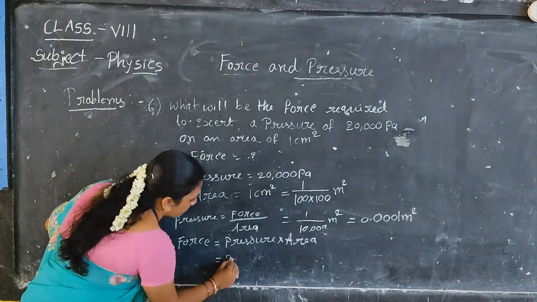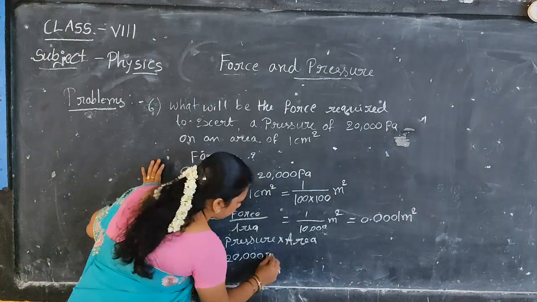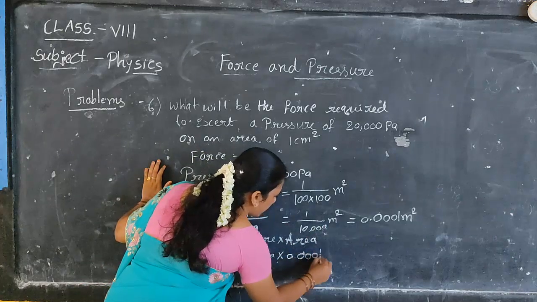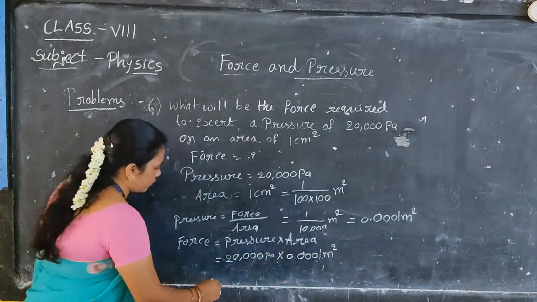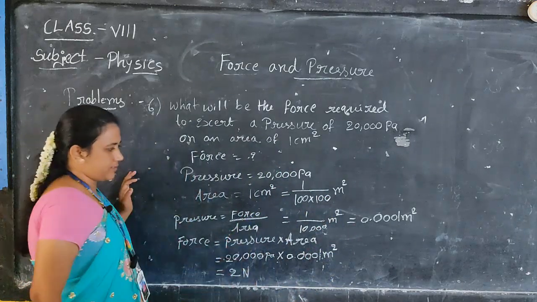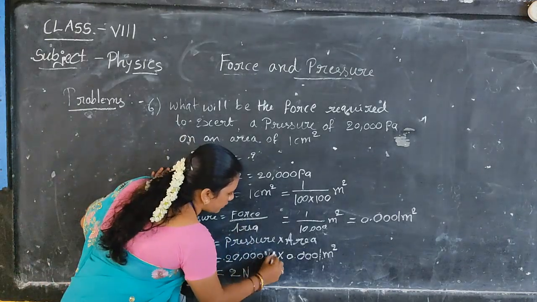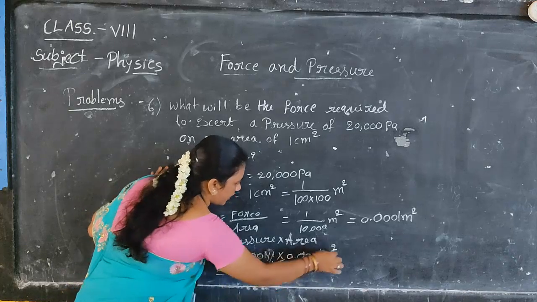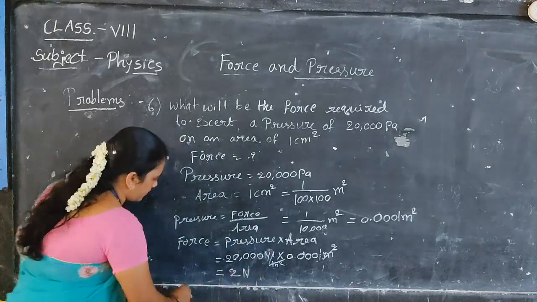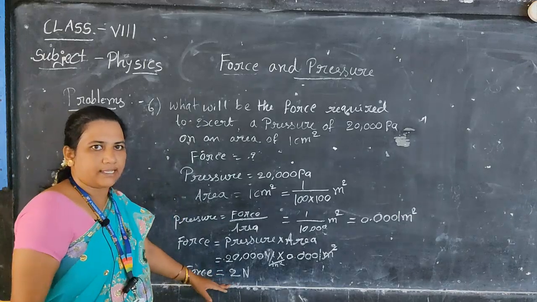So pressure value, how much? 20,000 pascals into area, which is 0.0001 meter square. So we will get the answer 2 newtons. Okay, so instead of pascal we can write Newton per meter square also. Yes or no? So this meter square will get cancelled. So we will get 2 newtons. Therefore force is equal to 2 newtons.